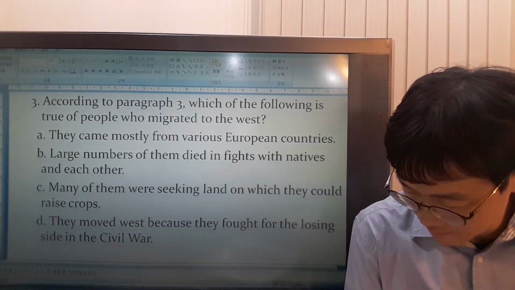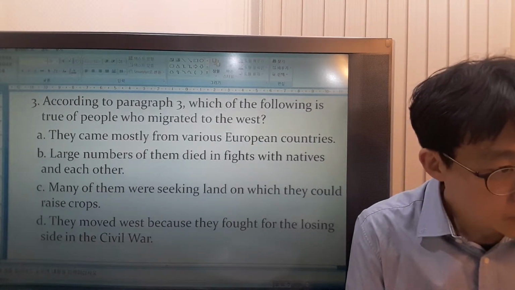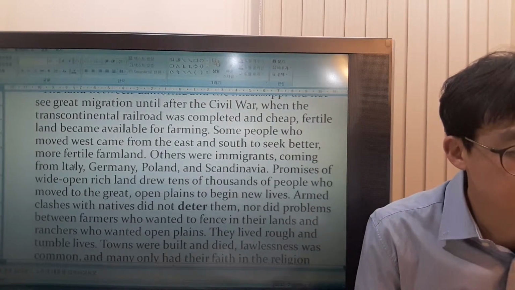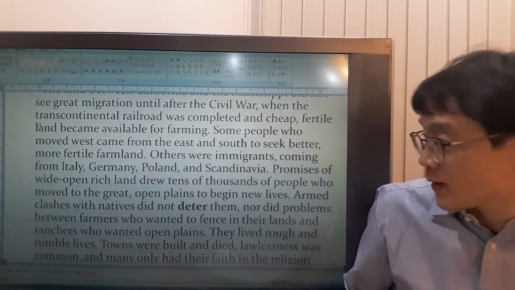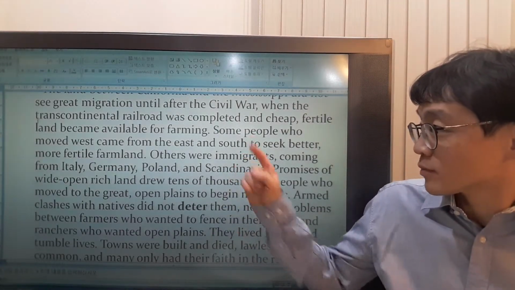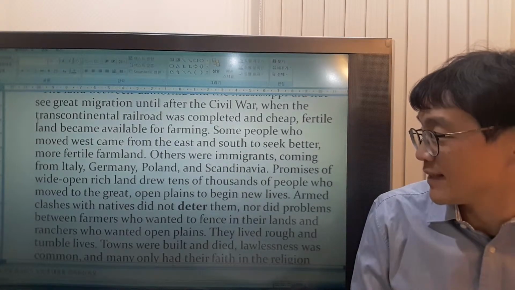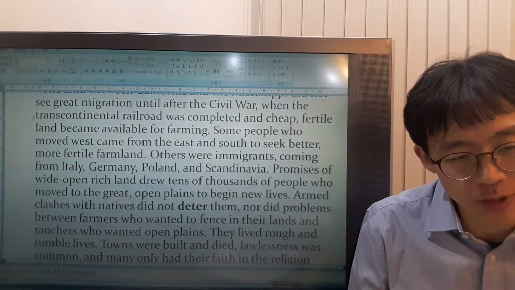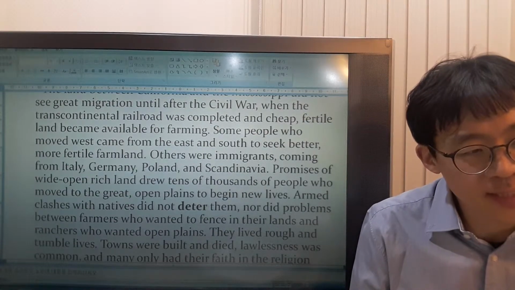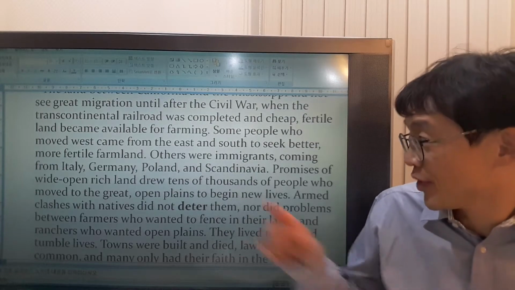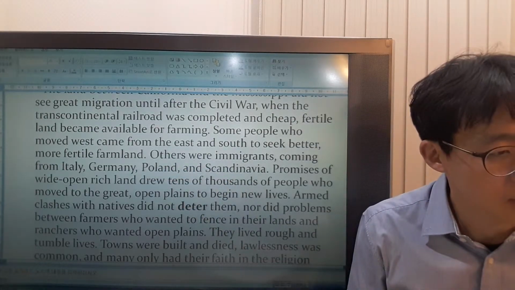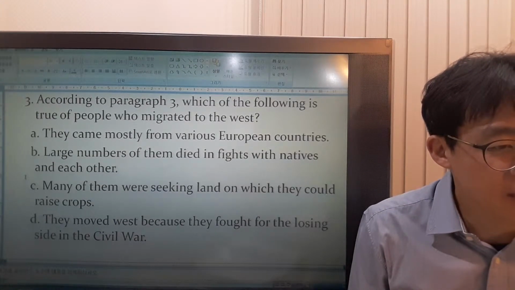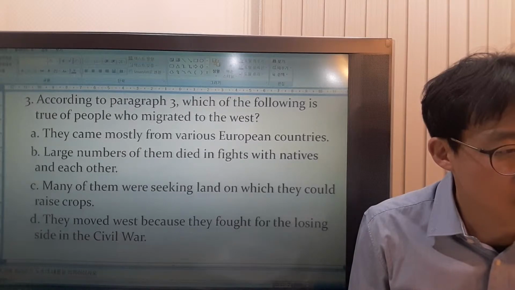Where was the... Here, right? So, some people who moved to the West came from the East and South, okay? And others were immigrants from Europe. So you can't say they mostly came from Europe. Those were the others, okay? Do you understand? Large numbers of them died in fights with natives and each other. Let's look.